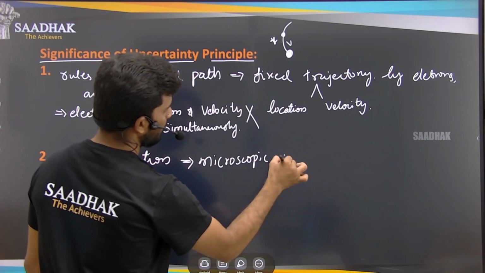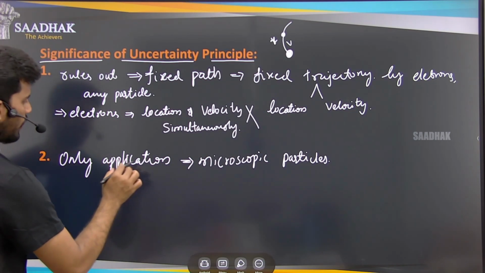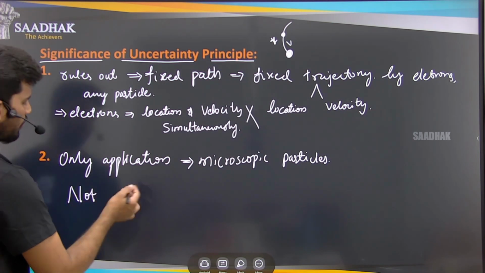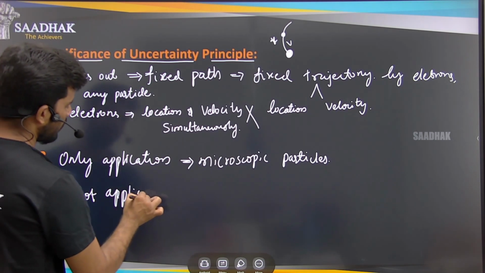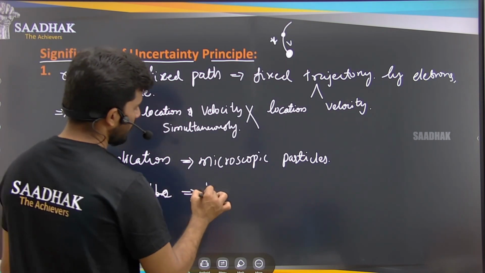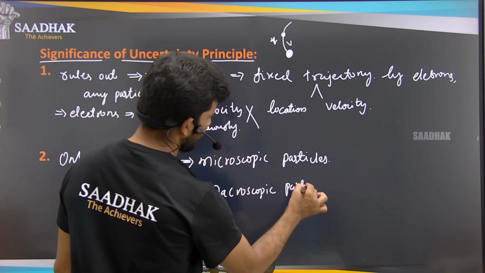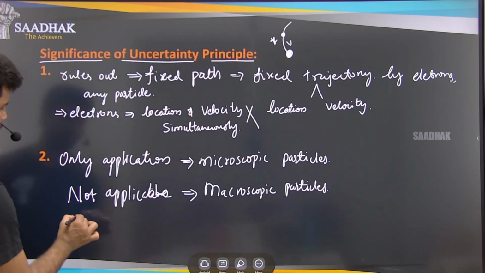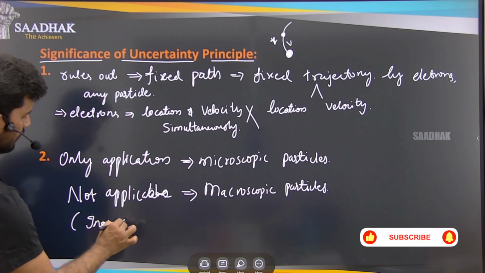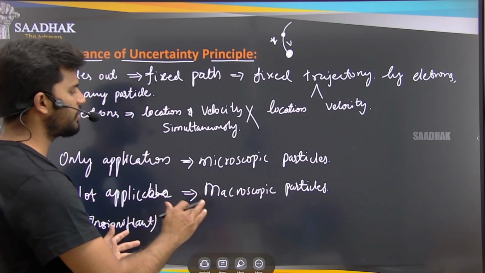It is only applicable to microscopic particles, but not applicable, or insignificant, in the case of macroscopic particles, which means those larger in size.